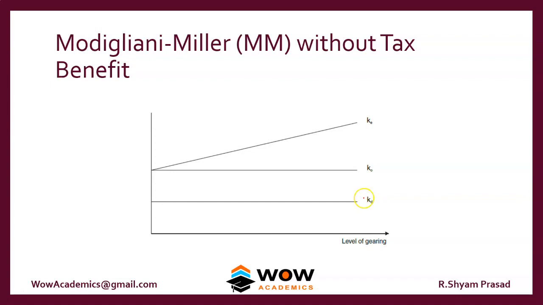Whether you have KD or KE, that doesn't matter because your KO is always constant. For any point of gearing, whatever gearing you have, your KO does not change at all. Your KO is constant. This is what the approach says without tax.